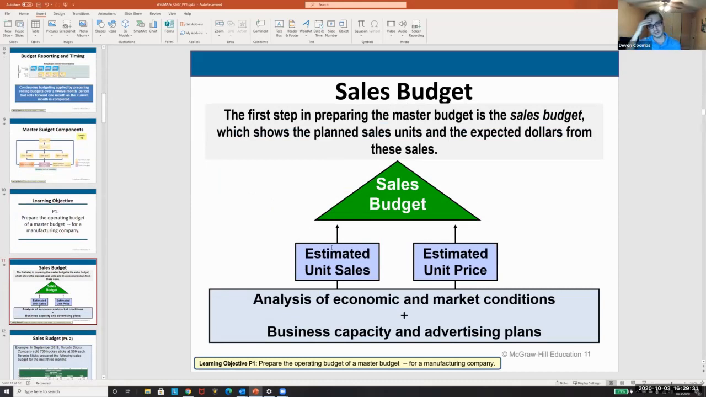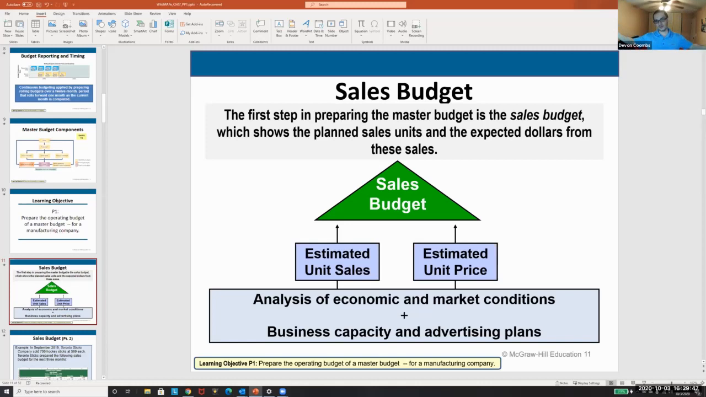The estimated units. So what we're doing here is we're going to take the estimated unit sales and the estimated unit price. Why are these estimates? Because we're looking into the future. We don't know. We really don't know when and what we are going to sell. We're going to estimate based off historic measures.